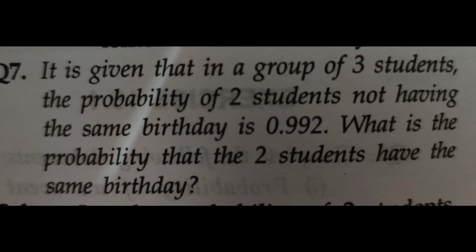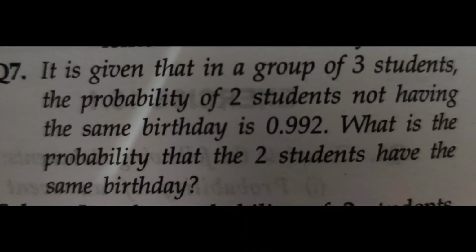Question number 7. It is given that in a group of 3 students, the probability of 2 students not having the same birthday is 0.992. What is the probability that the 2 students have the same birthday? Very simple example.